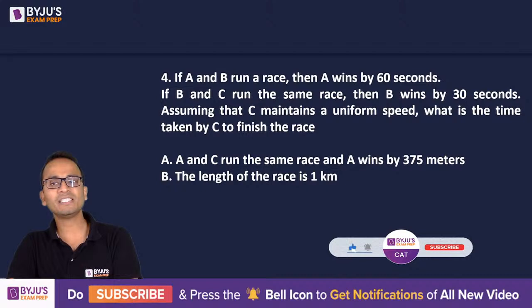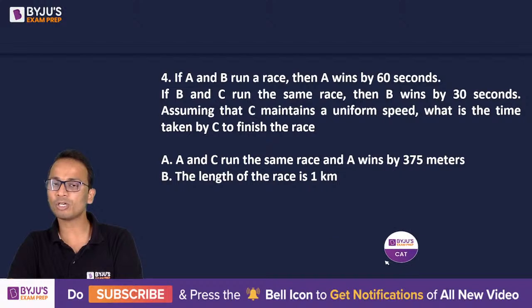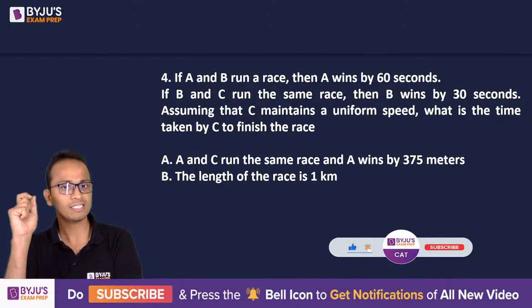Assuming that C maintains a uniform speed, what is the time taken by C to finish the race? Statement A says A and C run the same race and A wins by 375 meters. Statement B, the length of the race is 1 kilometer.